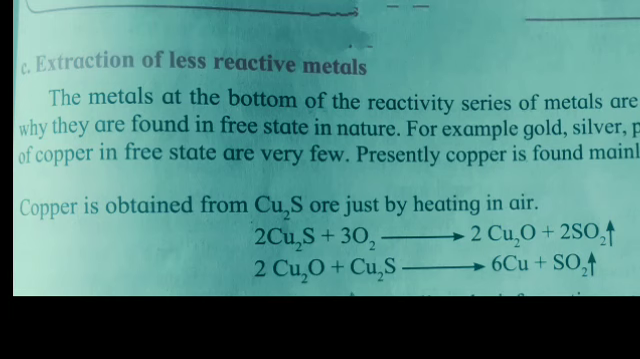Presently, copper is found mainly in the form of Cu2S. Third is refining of metals. Metals obtained by the various reduction processes described above are not very pure. They contain impurities. The impurities need to be separated to obtain pure metal. Electrolysis method is used to obtain pure metal from impure metals.